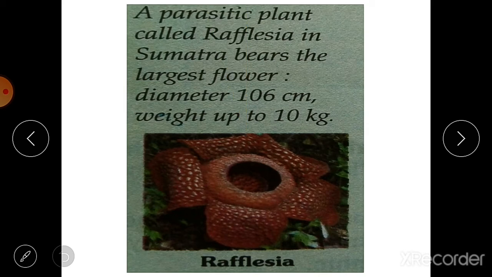Then the parasitic plant called Rafflesia is found in Sumatra. It bears the largest flower, with a diameter of 106 centimeters, and it can weigh up to 10 kg. Okay, this is Rafflesia, a parasitic plant.